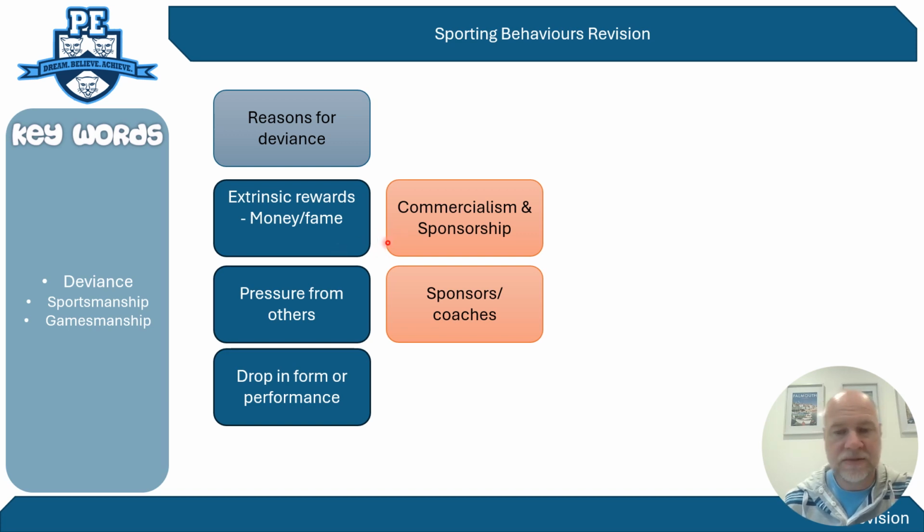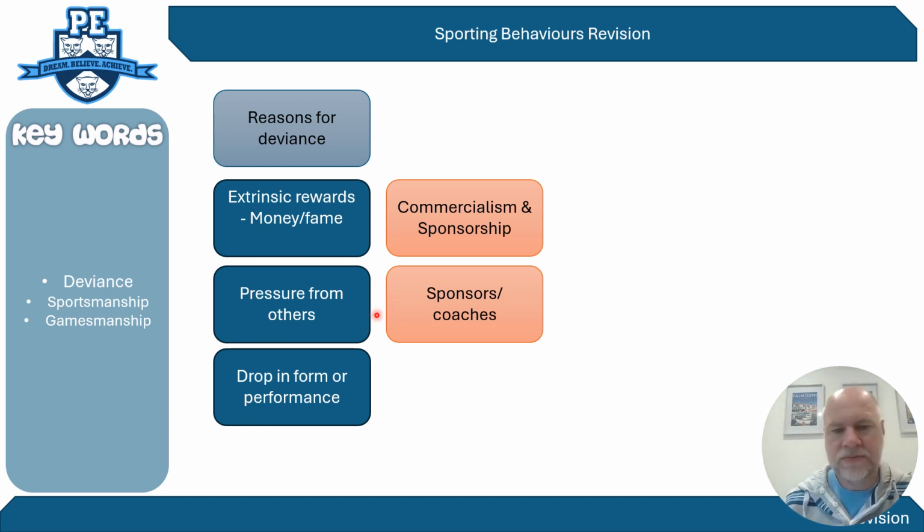If you're linking AO2 and more generically points here, the examples, so the commercial side of sport gives players the sponsorship, and you could pick any number of players or performers, an example of why they may become deviant because of the amount of money that they're earning is relevant. So Tiger Woods earns millions and billions of millions of dollars. Any sort of player you could refer to.